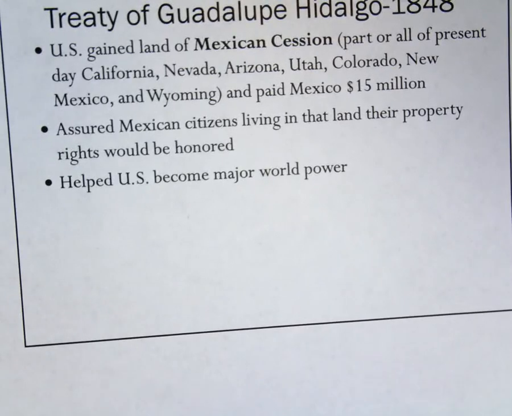This treaty also assures the Mexican citizens that are living in that Mexican Cession land that they will still get to live on that property and their rights will be honored. So although this land is becoming United States land, they're not kicking out Mexican citizens already living there. These citizens are given 1 year to decide if they'd like to join the U.S. This treaty also helps the United States become a major world power as it grows in size and therefore influence.